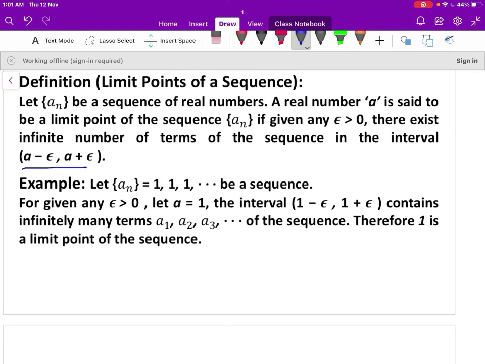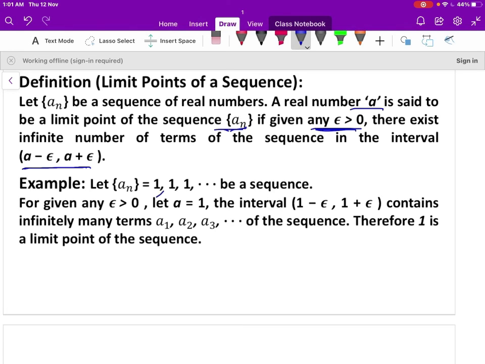And now we will move to the definition of limit points of a sequence. A real number a is said to be a limit point of a sequence a_n if, given any epsilon positive, there exist infinitely many terms of the sequence a_n in the open interval (a minus epsilon, a plus epsilon). Let us take an example.